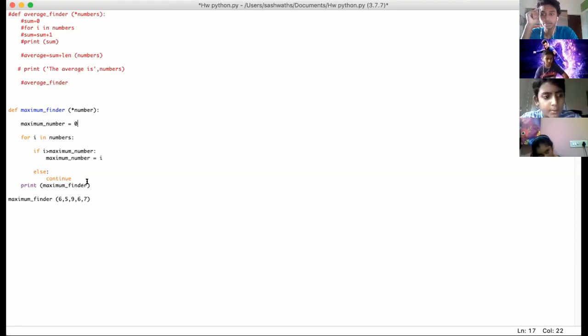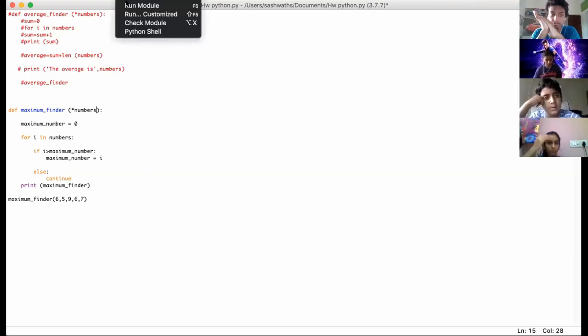You know where you defined your function, maximum finder? And then you put a multiplication symbol, asterisk numbers at the top. Is it this? Oh wait, no, go back. Your first line. Yeah, exactly, your first line. So what am I meant to do? So you put number, but it has to be numbers, right? Because later you called numbers for I and numbers. So these variable names have to be the same, or else you're gonna run into some problems.